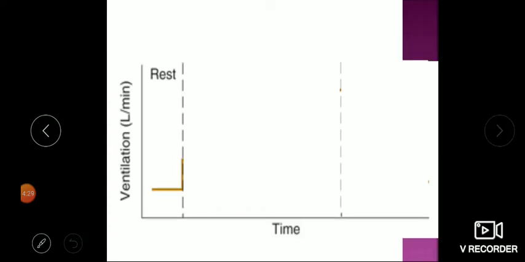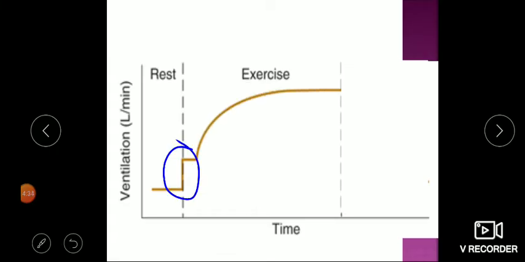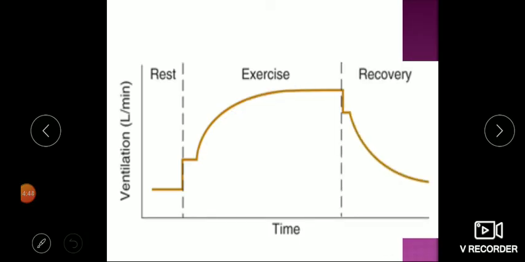Now in this graphical presentation of ventilation, you can see at the beginning there is an abrupt rise in respiration. This is the psychic stimuli in anticipation of exercise. After that, it rises in proportion to exercise, and at the end of exercise there is an abrupt decrease of respiration. After that, gradual recovery takes place slowly back to the pre-exercise level.